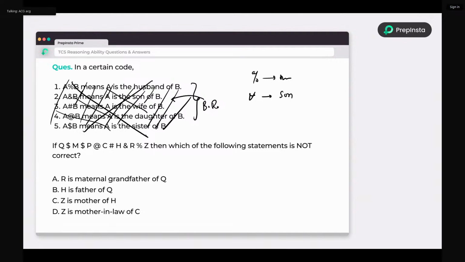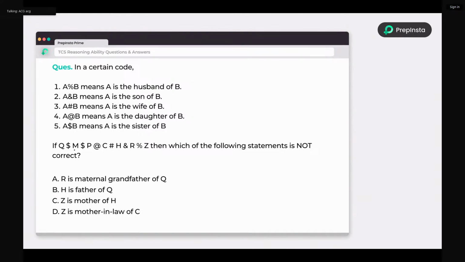Okay, sir, then what do we have to do? Directly go to the question, and whatever they're asking for, search for the corresponding statements. Don't waste your time on decoding everything. Whatever they're asking, just decode that. Okay, so this is how we are going to do it. Just look at the next thing.